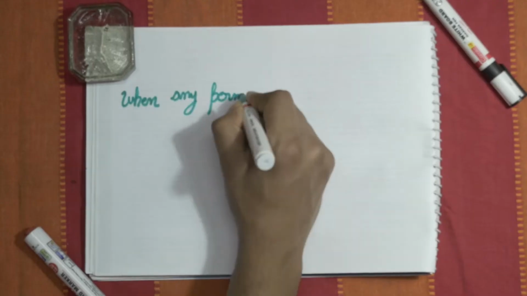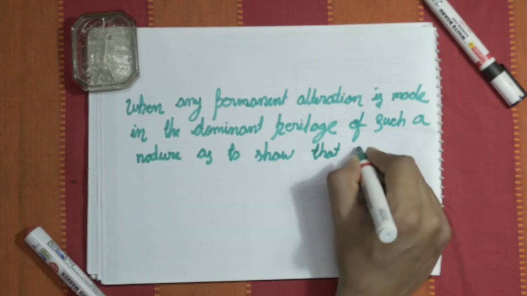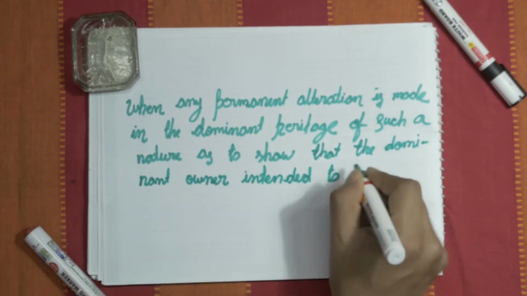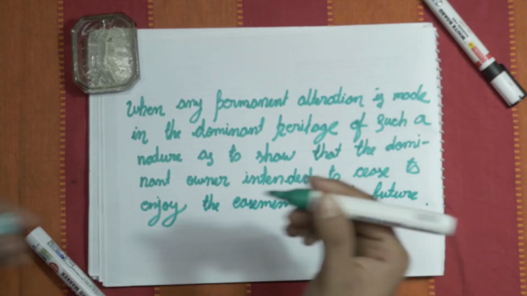The second scenario is that when a permanent alteration is made in the dominant heritage of such a nature as to show that the dominant owner intended to cease the enjoyment of the easement right in future. In that case, the easement right will be believed to have been released impliedly.